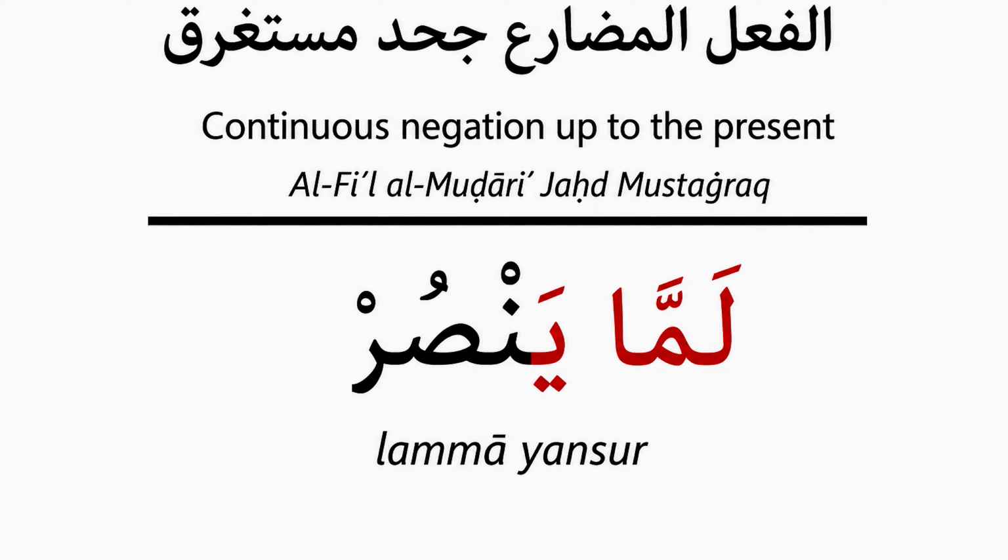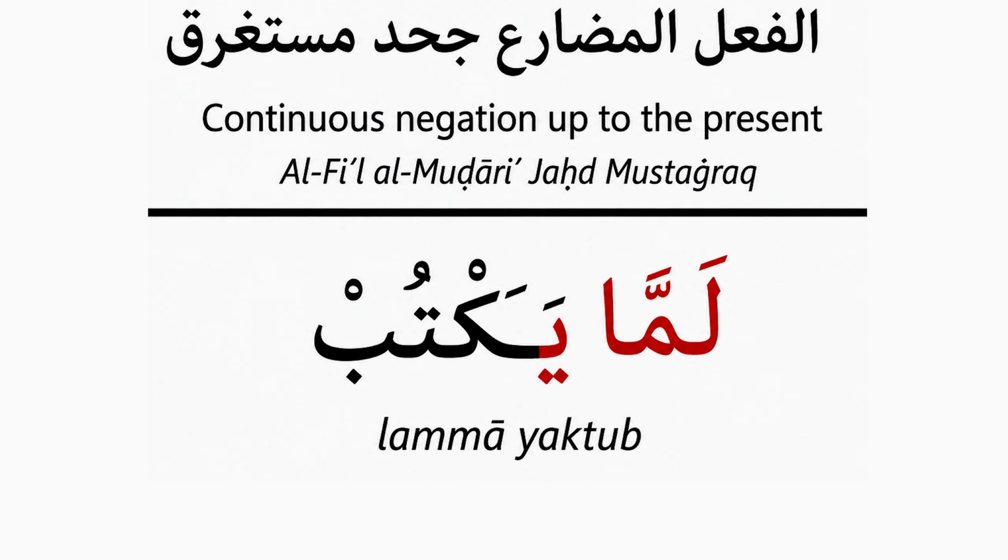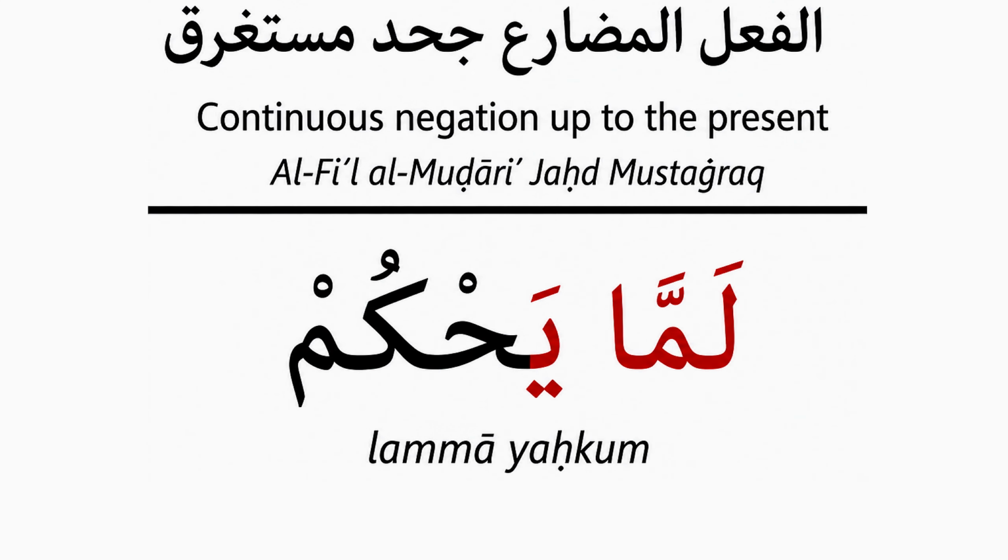The word مستغرق refers to a time period that continues up to the present moment. While the first pattern لم ينصر represents simple past negation, this pattern emphasizes that the action has not happened up to now. لما يكتب would then mean he has not written yet. And for a judge, لما يحكم, he has not judged yet.